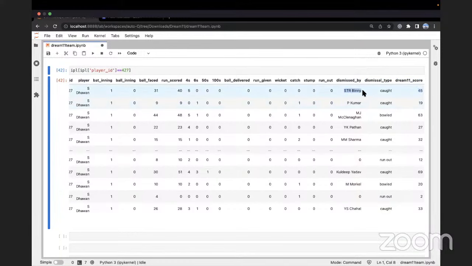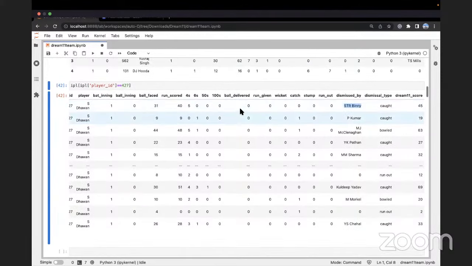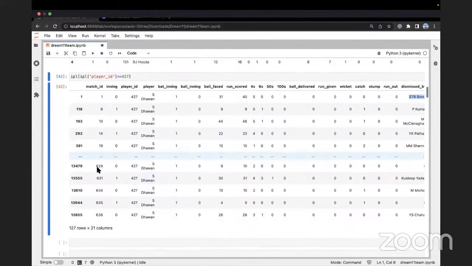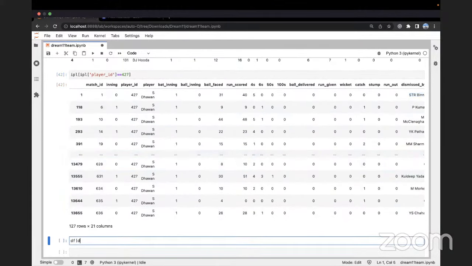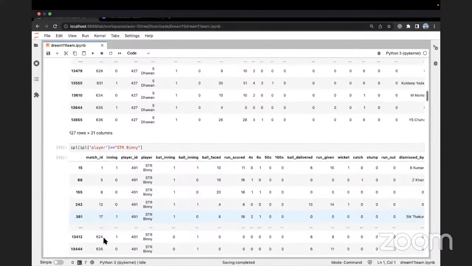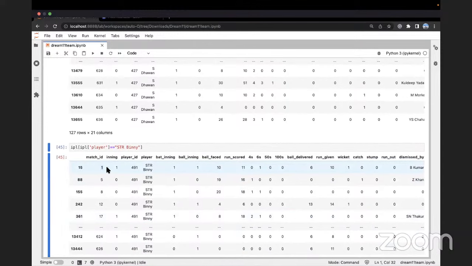Now, what I should do is quickly validate Stuart Binney here. STR Binney, because I want to see if Shikhar Dhawan was dismissed in this particular game by STR Binney. We could just do a quick analysis where I say the name of the player is equal to Stuart Binney. I see a lot of matches. Can you see match ID 1?